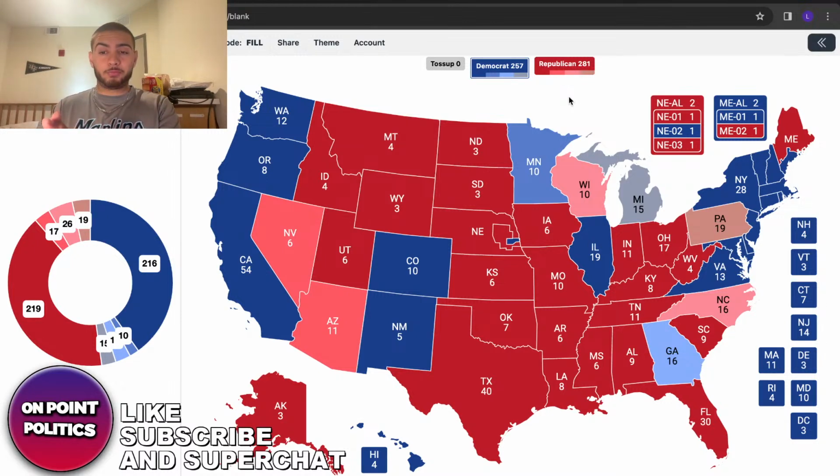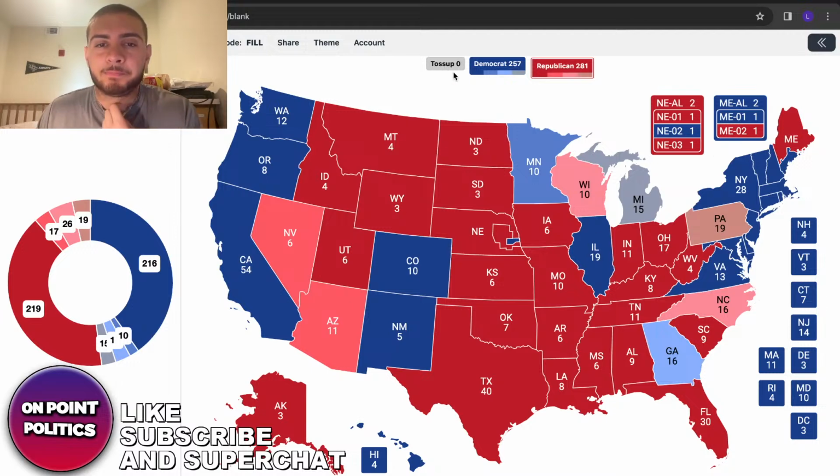Wisconsin's a 4-point win. North Carolina's a 4-point win, but he loses Georgia by 4 and loses Minnesota by 9 and loses Michigan but wins Pennsylvania. It doesn't make any sense. If this were to actually happen, I would literally have an aneurysm because this would make no sense.